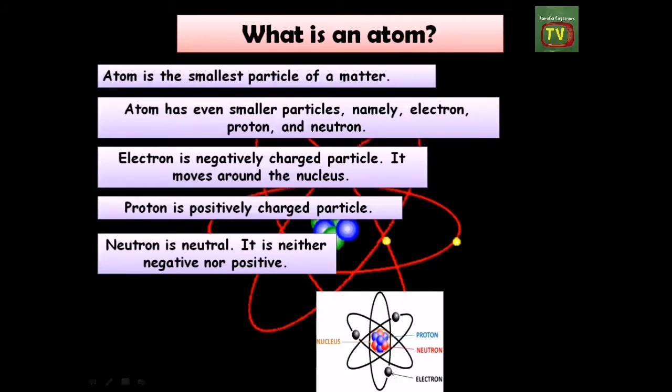Atom has even smaller particles, namely electron, proton, and neutron. Electron is negatively charged particle. It moves around the nucleus. Proton is positively charged particle. Neutron is neutral. It is neither negative nor positive.